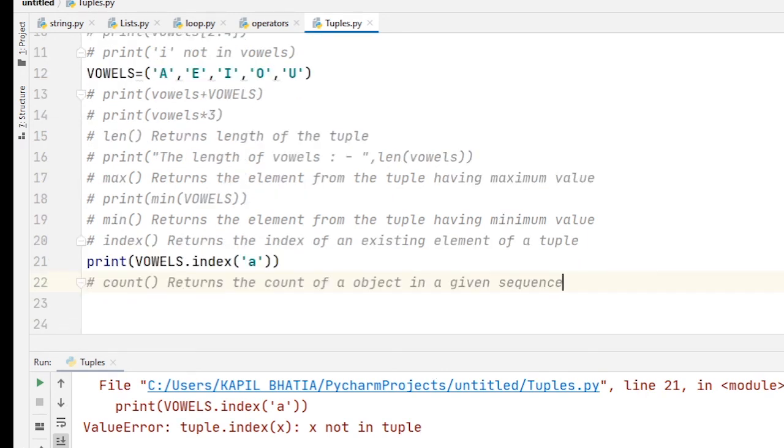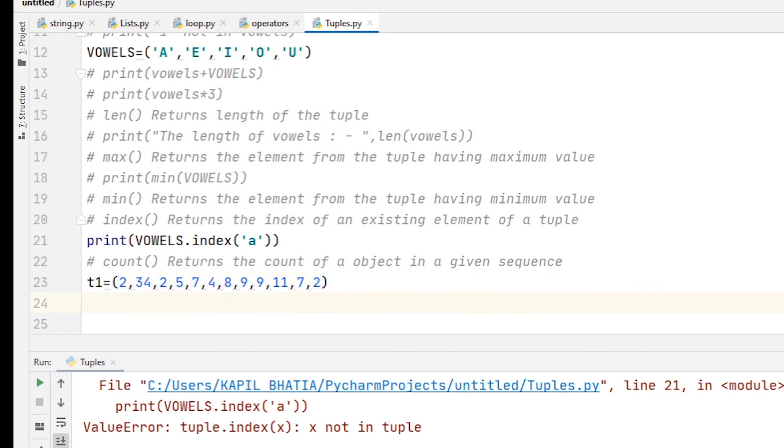Next method is count method. It returns the count of an object in a given sequence. So for that, suppose I create a new tuple and the items of my tuple are 2, 4.